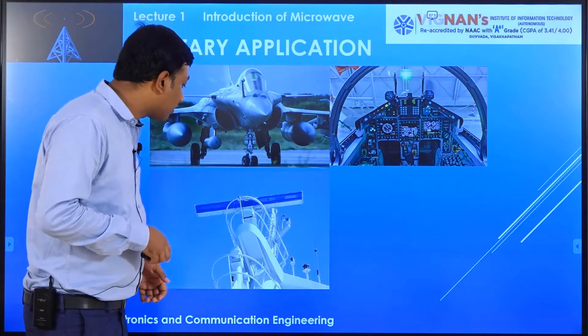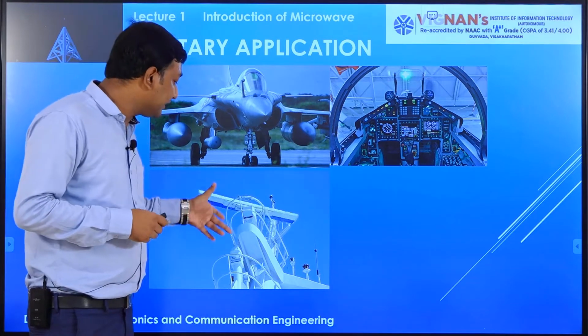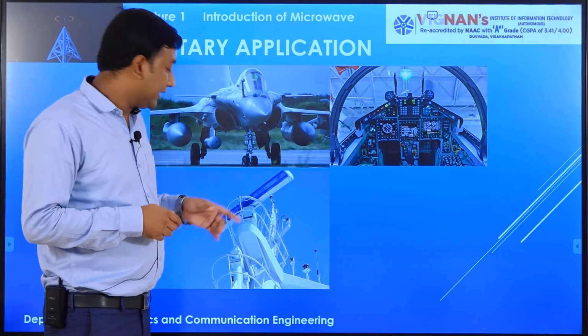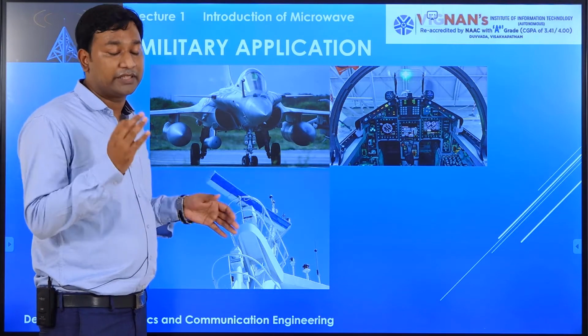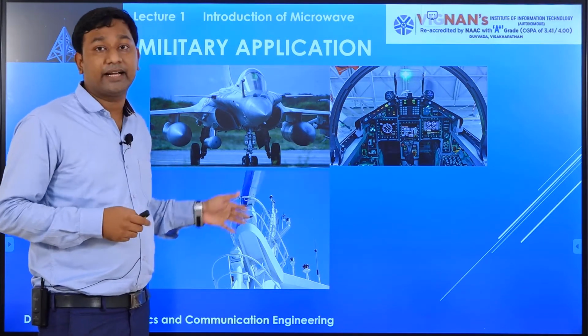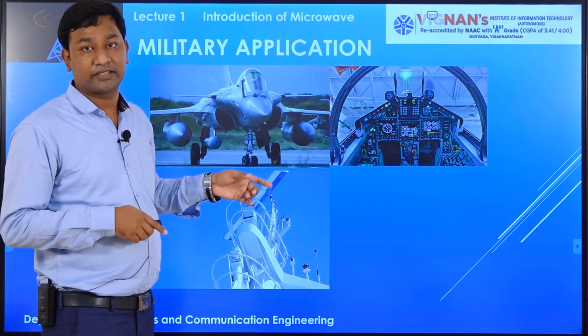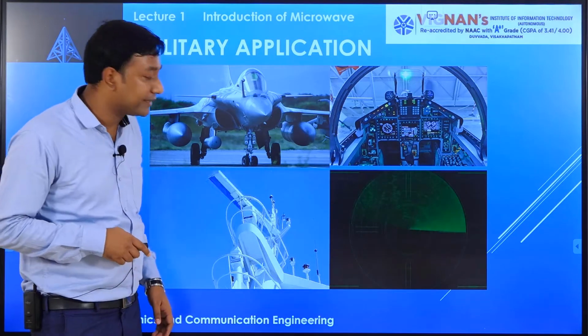That device is called radar. In marine vessels we see it placed on the top, and in airports also we have seen such things. Based on the radar scanning capability, the capability of the device is fixed. So how is it scanned?